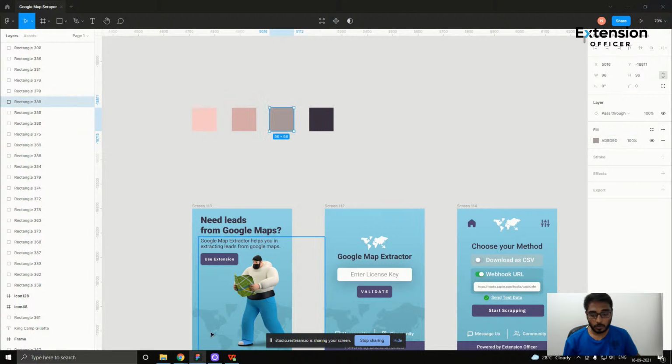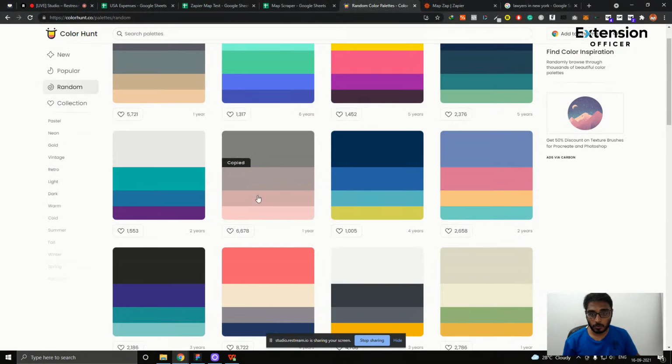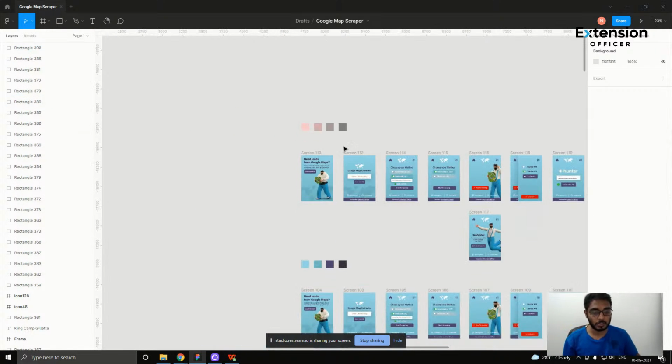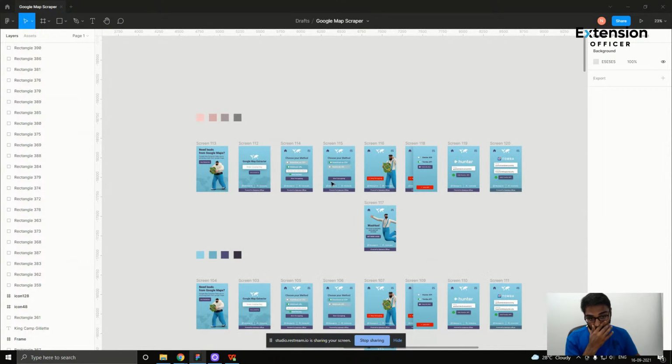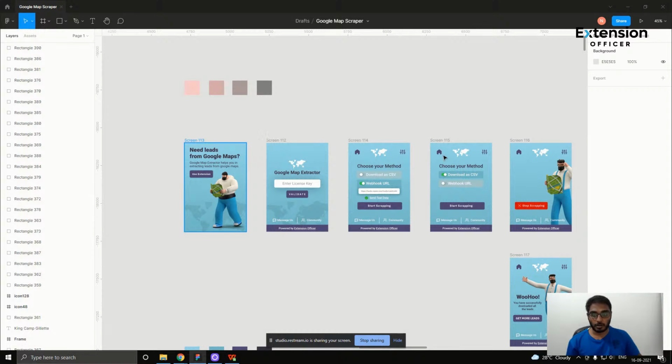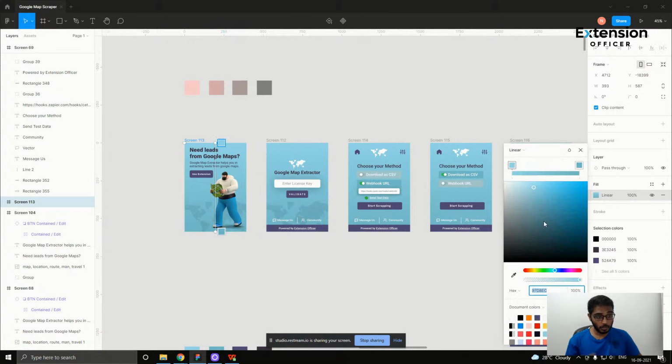Yeah, I've loaded all the color codes here. This is not the best color code, but it totally depends. I'm just showing you how easy it is. By giving the color codes, you can design the whole extension, white label it as if it was your own extension. So the first thing I'll do is the background here.